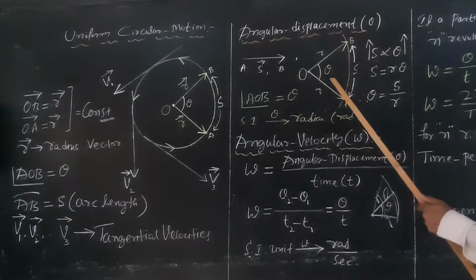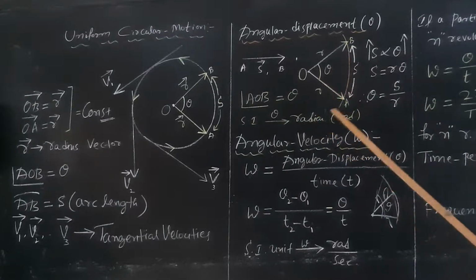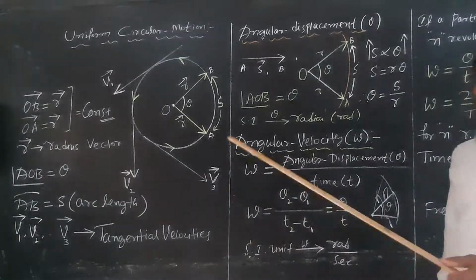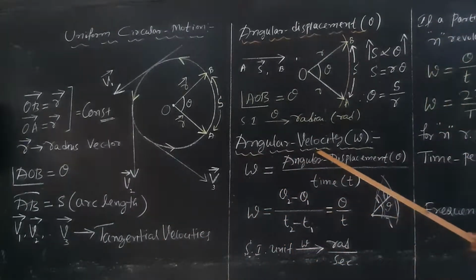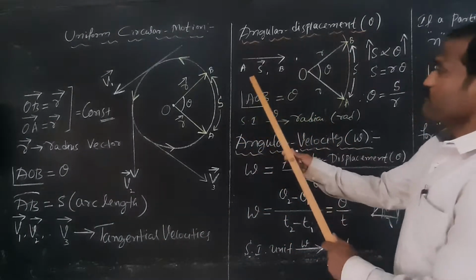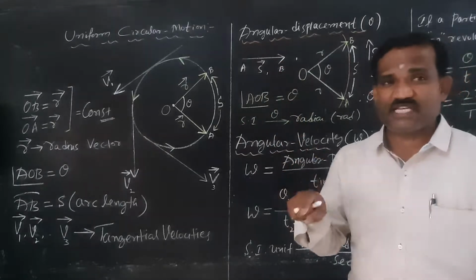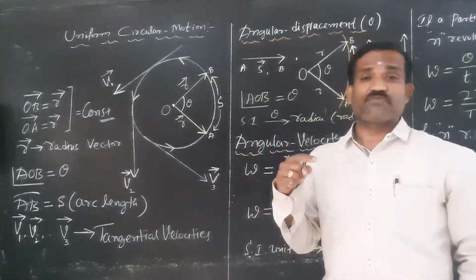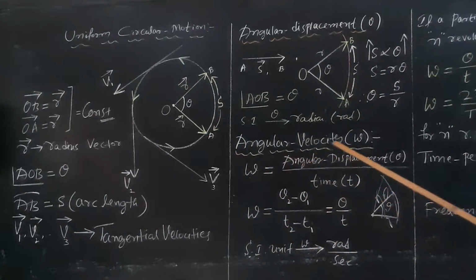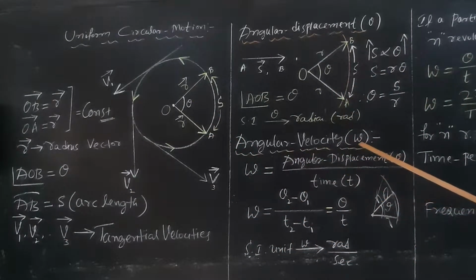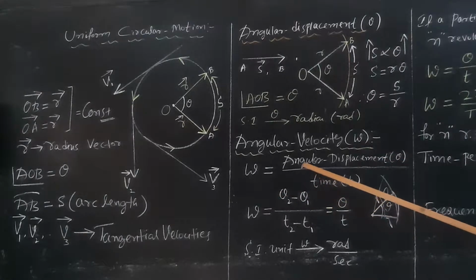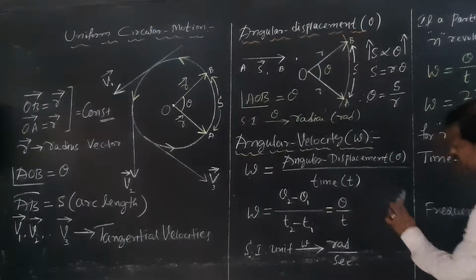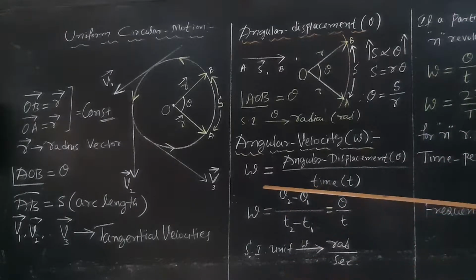Say, in the first 3 seconds it is describing 33 degree. In the next 4 seconds it is describing 53 degree. As you know well, what do you mean by linear velocity? Linear displacement by time. Here it is angular velocity. Angular velocity is represented by a symbol called omega. It is defined as the rate of change of angular displacement.